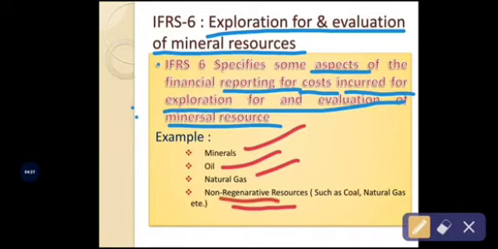Non-regenerative resources are those that, once we consume them, we can't regenerate again. For example, natural gas and oil. These are non-regenerative resources such as coal, natural gas, etc. I think you understood the meaning. Okay, next, go to the next slide.